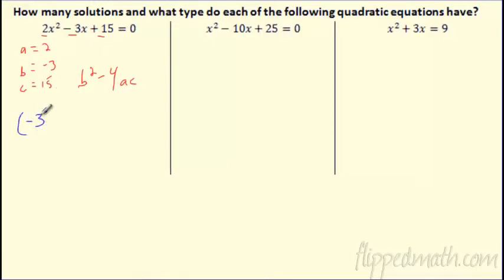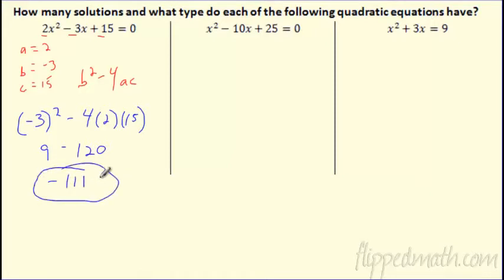All right, -3 squared minus 4 times a times c. So we're only looking at what is happening underneath that square root. I've got 9 minus, what is 8 times 15? That's 80, 120 I think. So 9 minus 120 in this case would be what? -111. There's my discriminant. I found the discriminant.